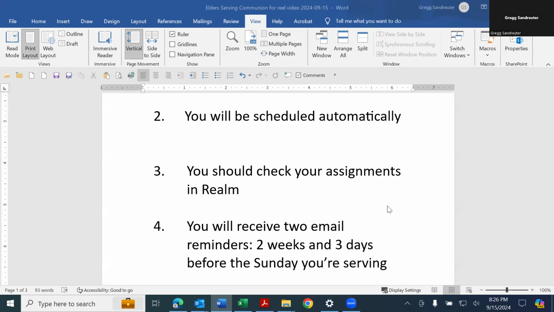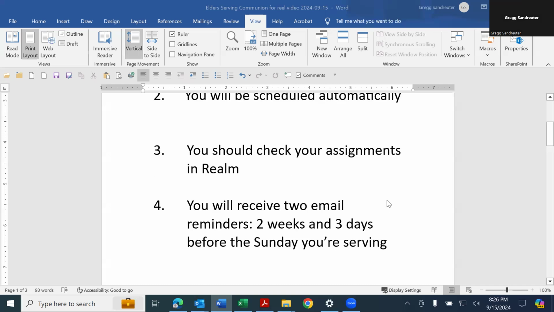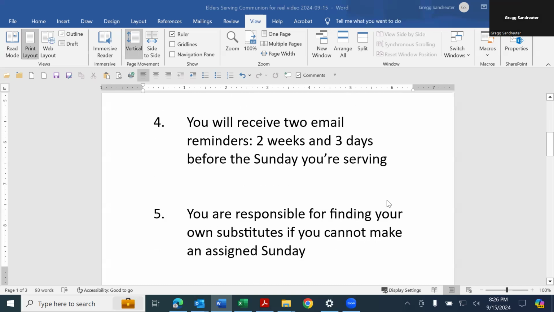The first reminder will be 2 weeks before the Sunday you're serving, and the second reminder will be 3 days before the Sunday you're serving. And we're asking that you manage Realm, especially when it comes to finding substitutes in case you can't make a particular Sunday.